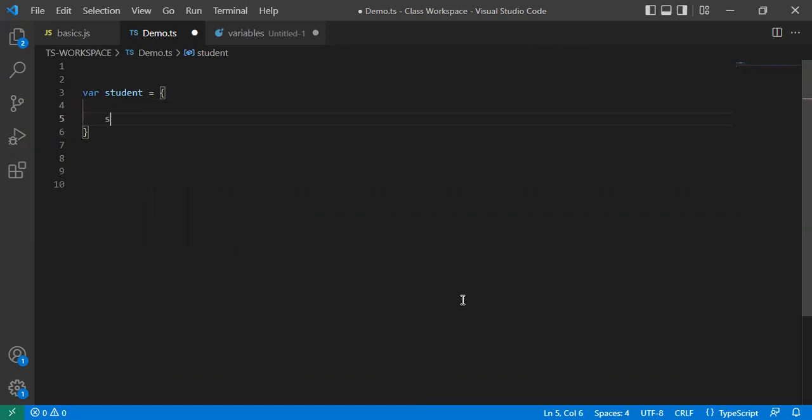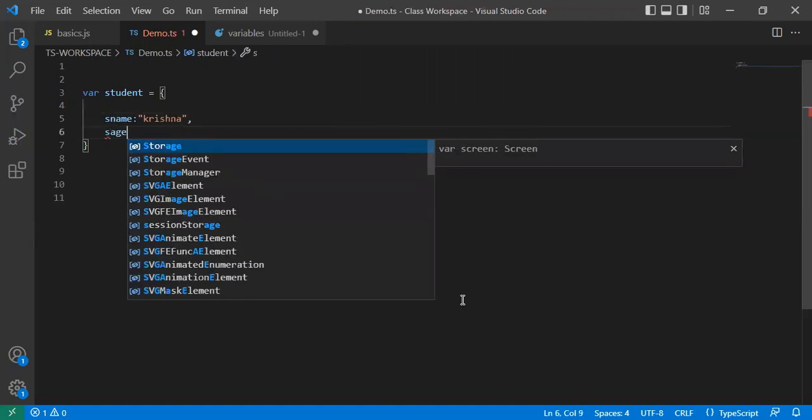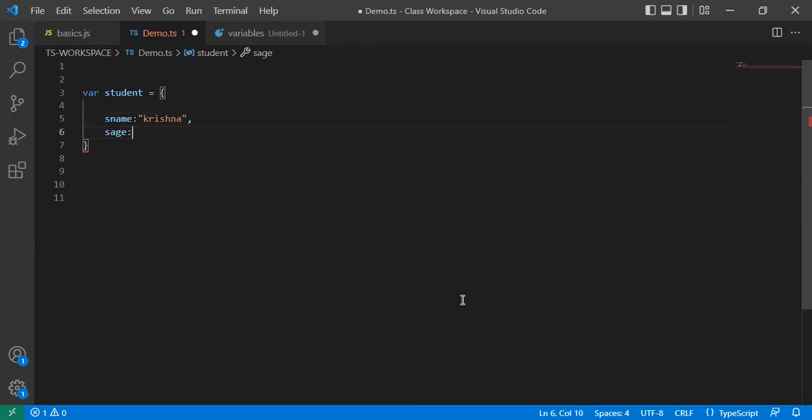The student name I'm giving like this, Krishna, and the age I am giving is 28. The separators are commas. Now location I'm giving HYD.